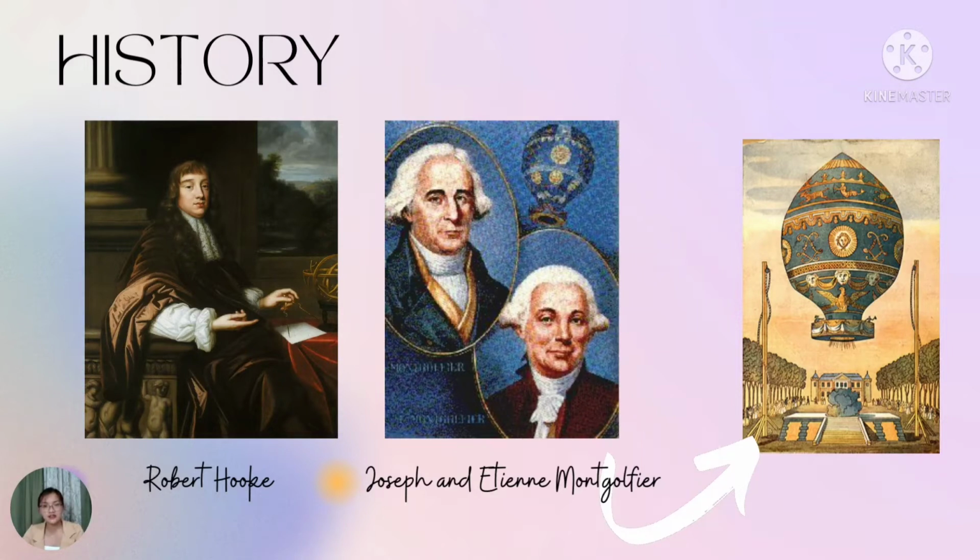Third is Joseph and Etienne Montgolfier. They are French brothers who invented the hot air balloon and flew the first untethered flights. In June 4, 1783, the Montgolfier gave the first public display of their discovery in Annonay's marketplace.